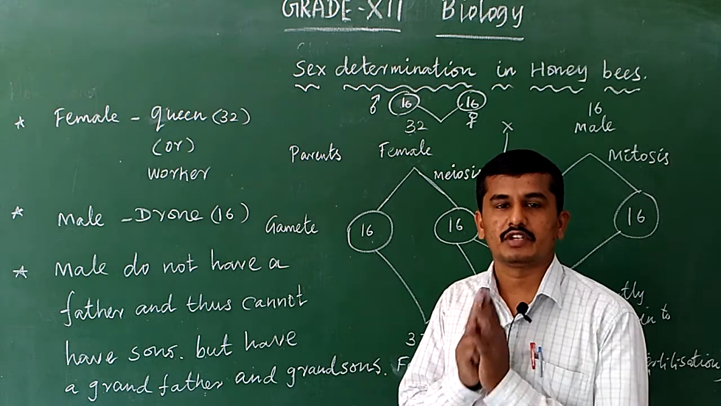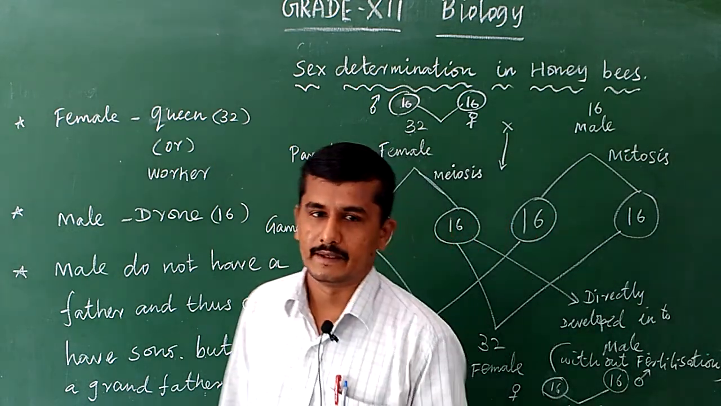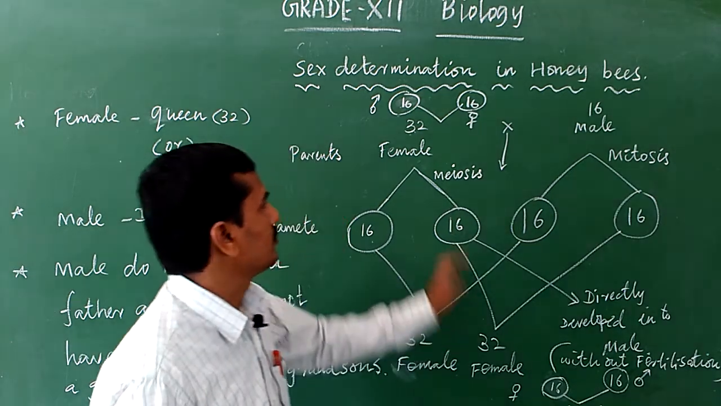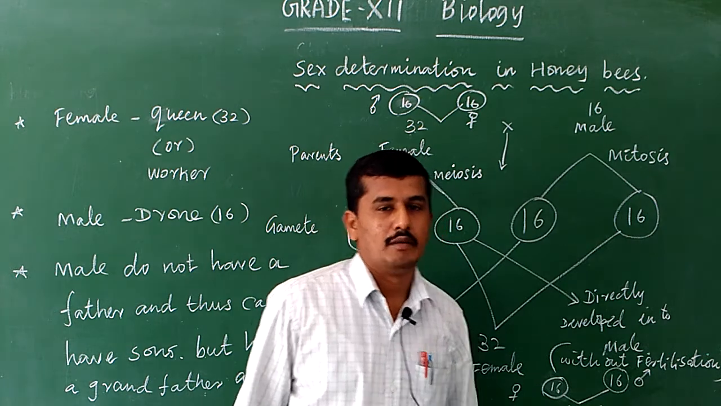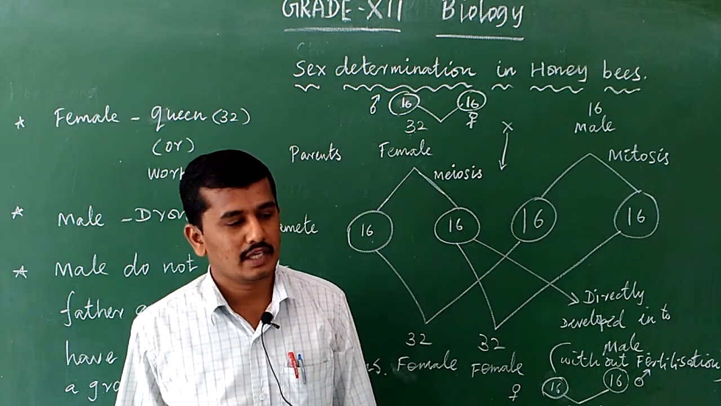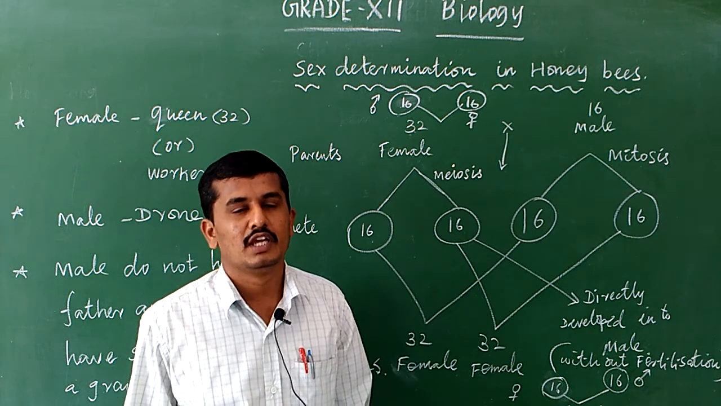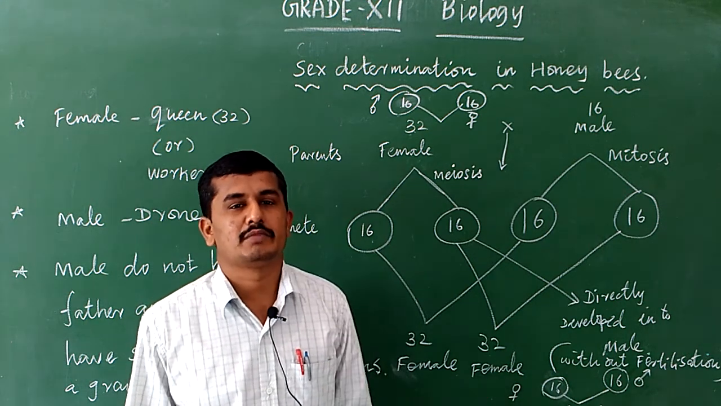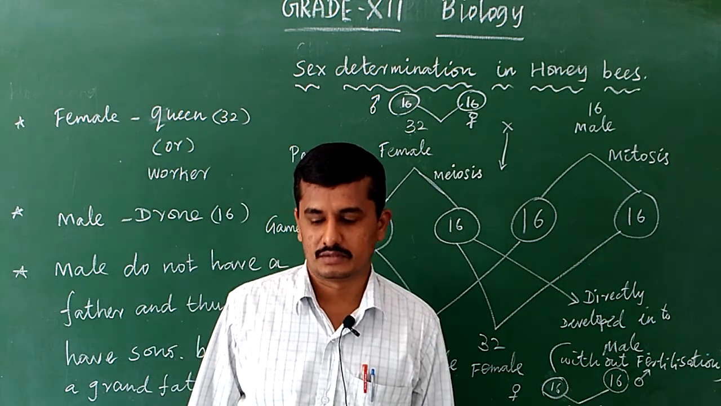In honeybee, sex is determined by the haploid and diploid organism. The organism that is diploid is female. The organism that is haploid is male. Okay, here it is a different sex determination, neither male nor female is determining the sex. Here chromosome number itself determines the sex. So this is another variety of sex determination.